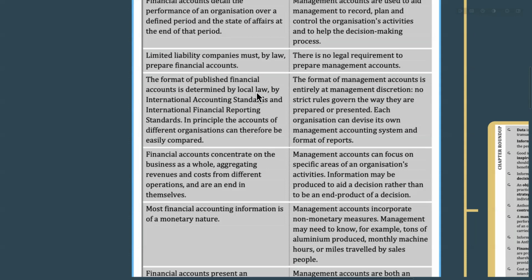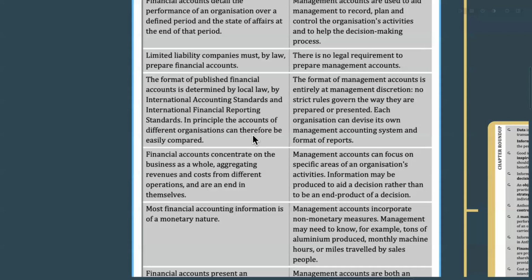So the format of published financial accounts is determined by the local law in countries, by international accounting standards and international financial reporting standards. So IFRS is there, IAS is there, LKAS is there, SLFRS is there. There are so many standards, and company law is also requesting some kind of formats. So it is determined by the law and also the international and local standards. In principle, the accounts of different organizations can therefore be easily compared.